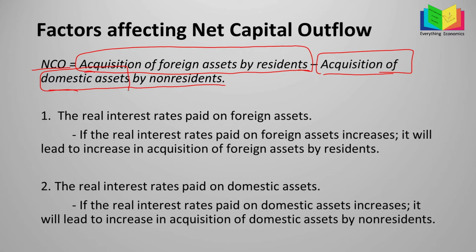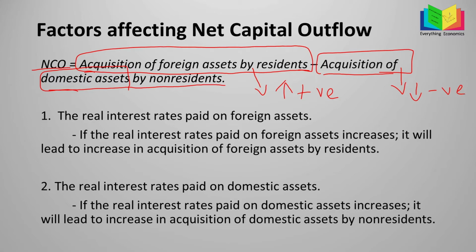Here it is important to understand that if domestic residents increase acquisition of foreign assets, then NCO would increase. That is, it will be positive. However, if foreign residents increase acquisition of domestic assets, then NCO would reduce, that is, it will have a negative impact.